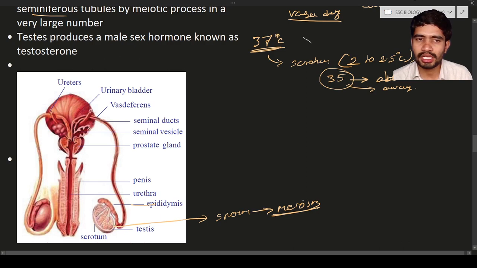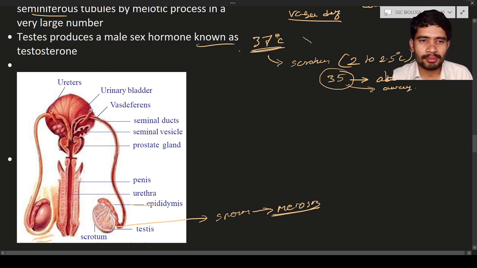Not only spermatozoa but also ovum. In the female reproductive system, in the ovaries, the ovum is going to be produced by a process known as the meiotic process. And here you can see the scrotal sac or scrotum. The testes produce the male sex hormone that is known as testosterone.